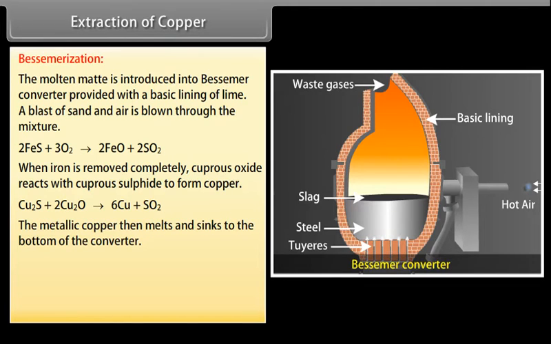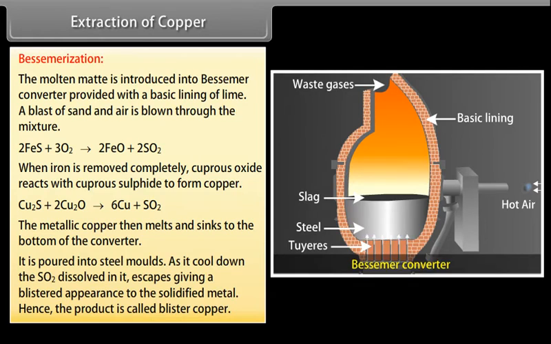It is poured into steel molds. As it cools down, the SO2 dissolved in it escapes, giving a blistered appearance to the solidified metal. Hence, the product is called blister copper. It contains about 98% copper.